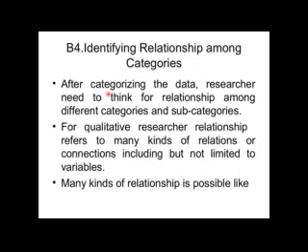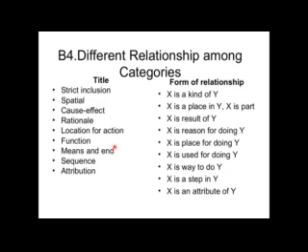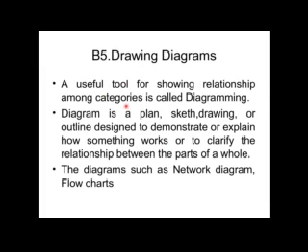Next, identifying relationships among categories. After categorizing data, the researchers need to think about the relationships among different categories and subcategories also. The researcher refers to many kinds of relations or connections, including but not limited to variables. The different relationships among categories include strict inclusion, spatial, cause-effect, rationale, function, sequence, and attribution. The forms of relation are: X is a kind of Y, X is a result of Y, X is a place for doing Y, X is a way to do Y, and so on. These are the different relationships among the categories. I hope you understand some idea about this.